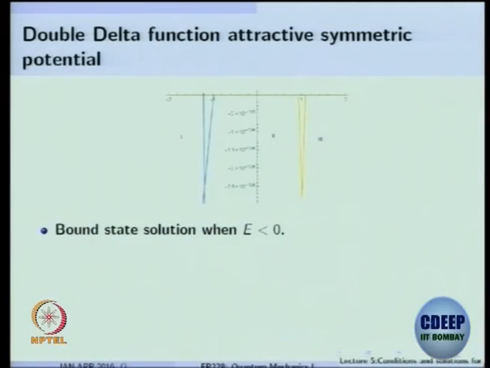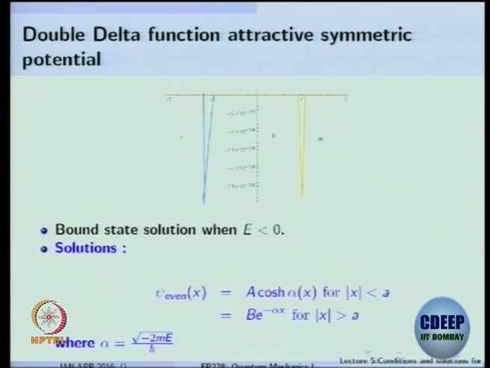Okay, so the bound state condition will be energy should be less than 0, because at plus or minus infinity the potential is 0. So you can have an even solution. You can split this into region 1, region 2 and region 3. In region 2 you can have this cosh, not a linear combination of e to the alpha x and e to the minus alpha x, because this should be a symmetric even function.